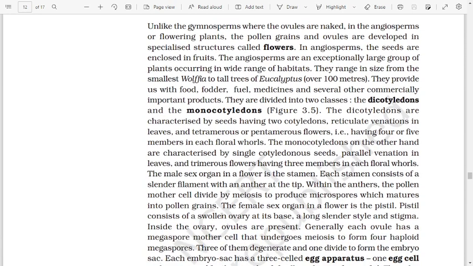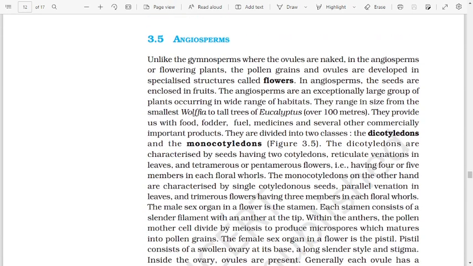Angiosperms. Unlike the gymnosperms where the ovules are naked, in the angiosperms, the flowering plants, the pollen grains and ovules are developed in the specialized structure called flowers. In angiosperms, the seeds are enclosed in fruits.